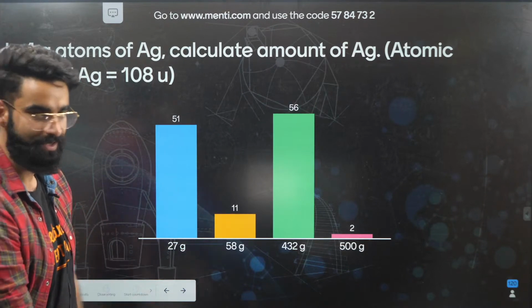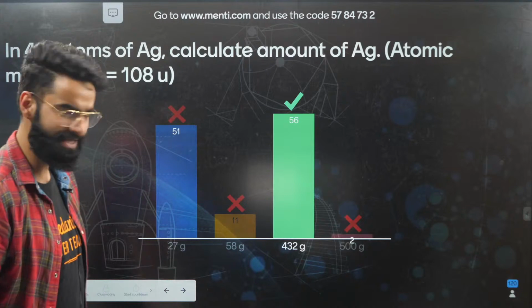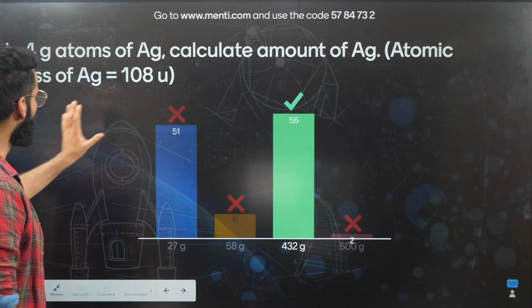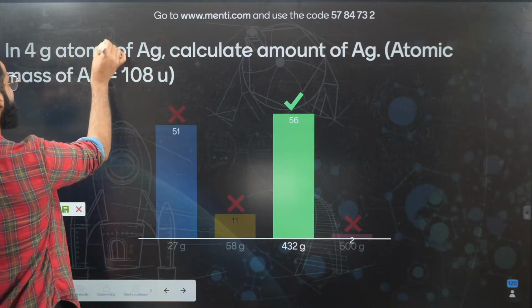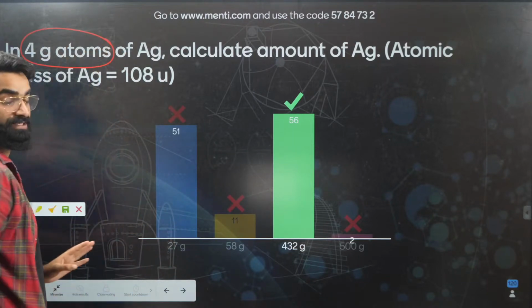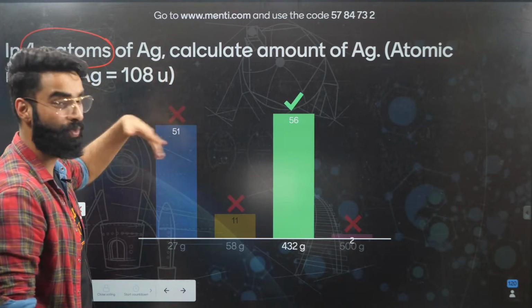And the time is up. Again, the majority of the students have given the correct answer. That's great. It was a very simple question. Few minutes back only, I told you that gram atoms is the term used for moles. Gram atoms means moles. So in 4 moles of silver, what is going to be the mass?